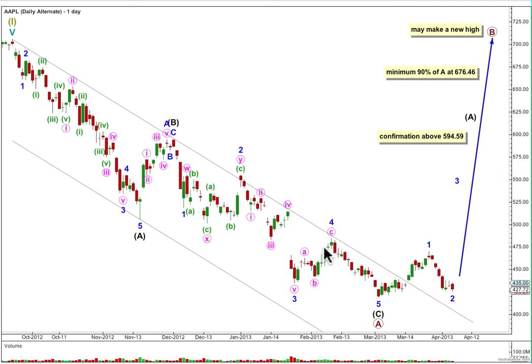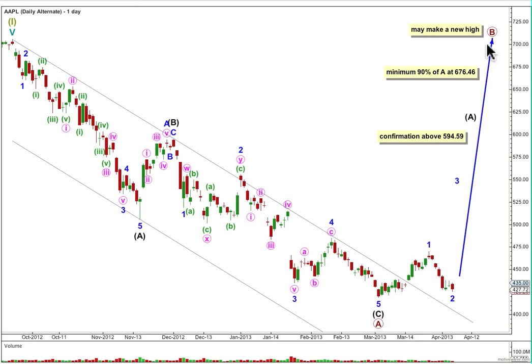Alternatively, on the daily chart, if this downwards movement is a 5-3-5 complete zigzag structure, then cycle wave A may be unfolding as a flat correction. If at supercycle degree we also have a flat, the A wave has to subdivide to a 3. If that's the case, then primary wave A is complete.